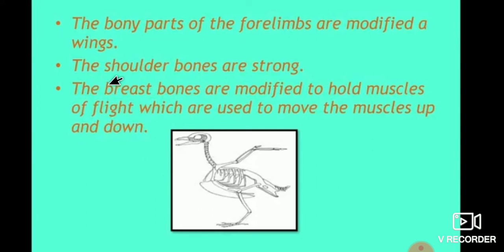Therefore, as a result, the bony parts of the forelimbs are modified as wings in the birds. The shoulder bones are strong. Look at this picture, these bones are very strong, and breast bones are modified to hold the muscles of flight, which are used to move the wings up and down. As a result, the forelimbs modified as wings help birds fly easily in the air.